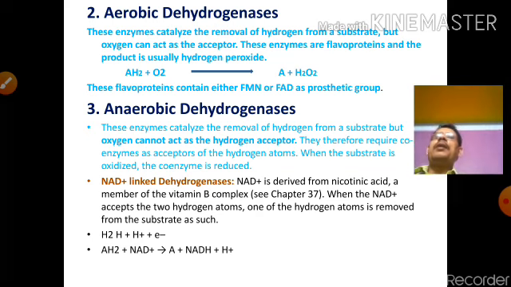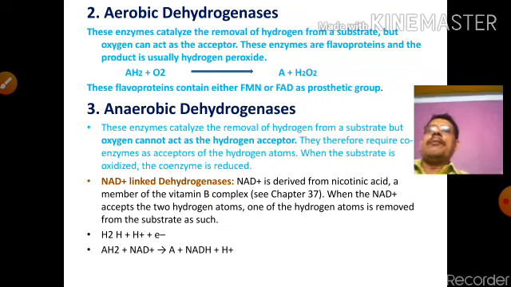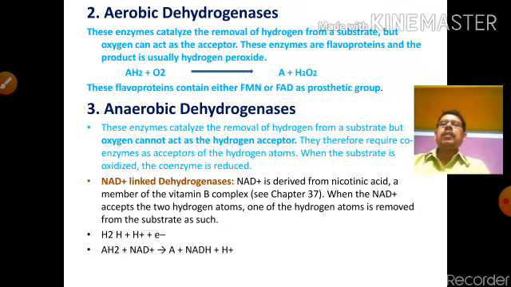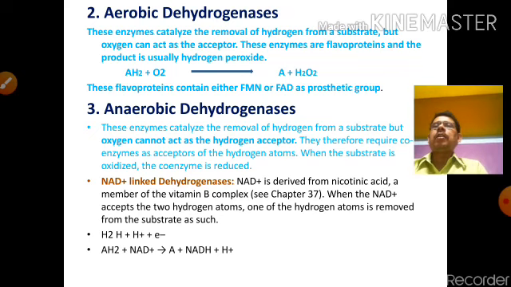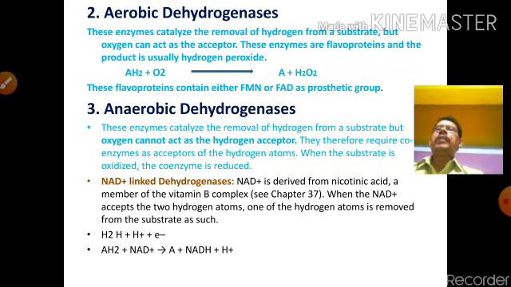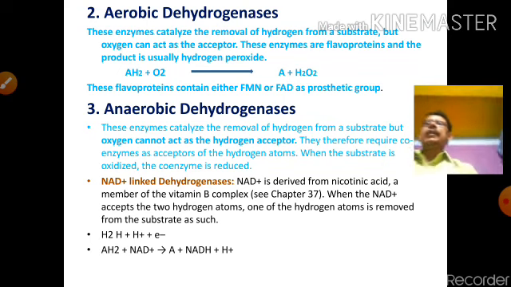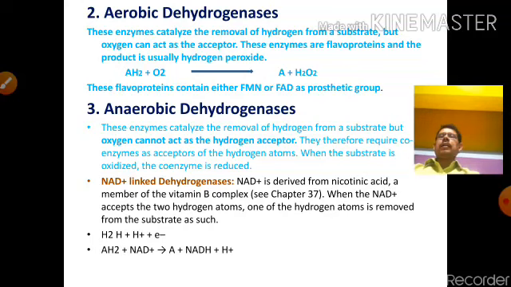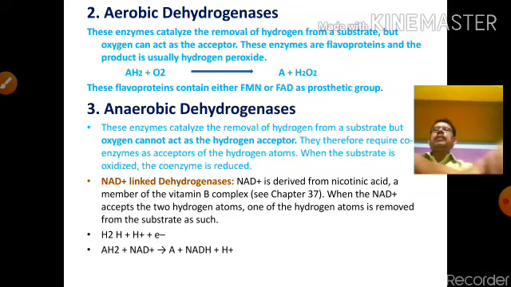So in anaerobic dehydrogenase the hydrogen is removed, there is no doubt, but oxygen cannot bind as the acceptor molecule. That's why the hydrogen is accepted by the coenzyme, here NAD linked dehydrogenase: AH2 plus NAD plus gives A plus NADH plus H plus. This is not like aerobic dehydrogenase.